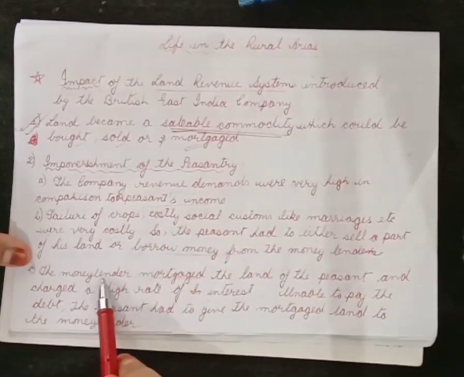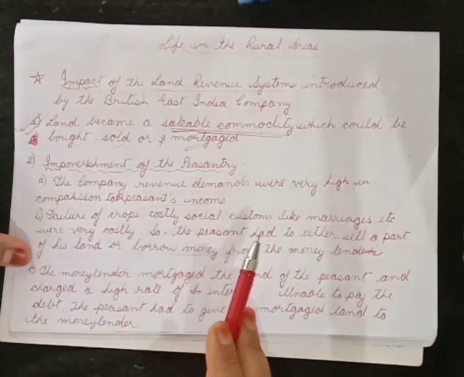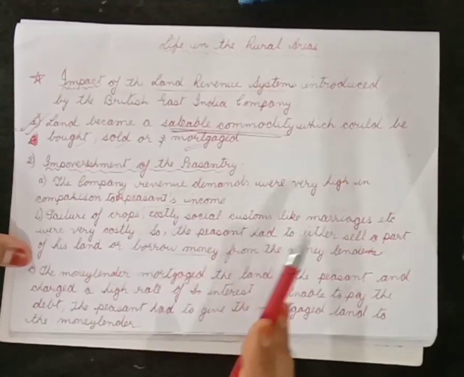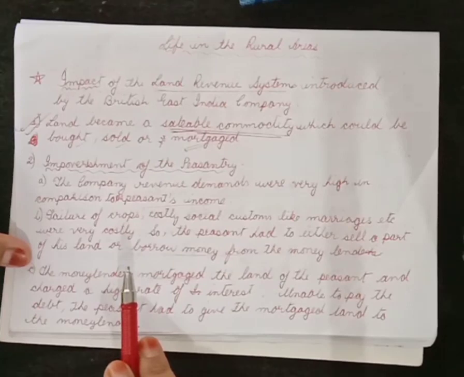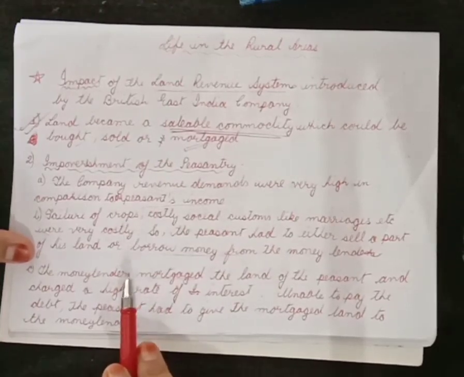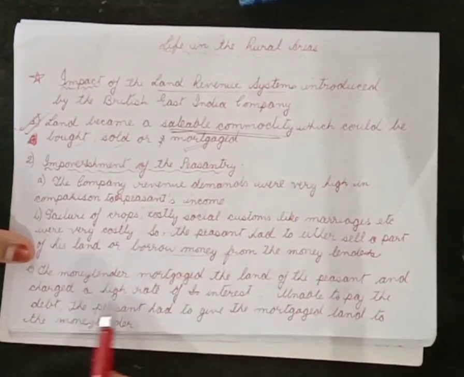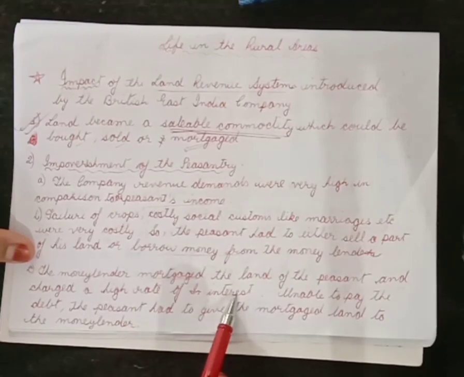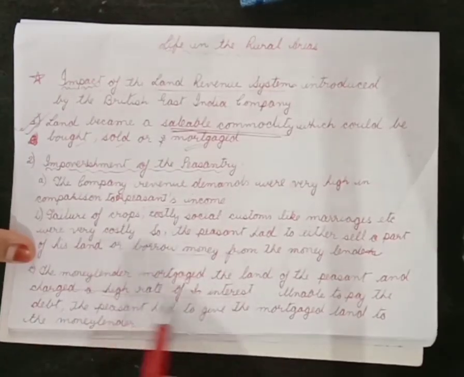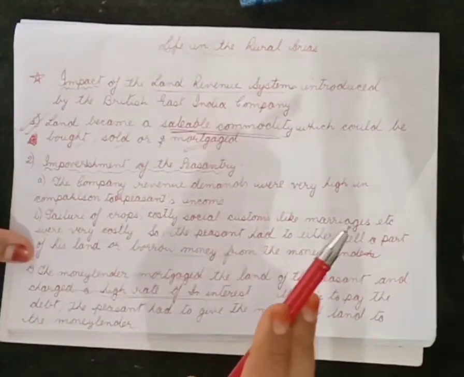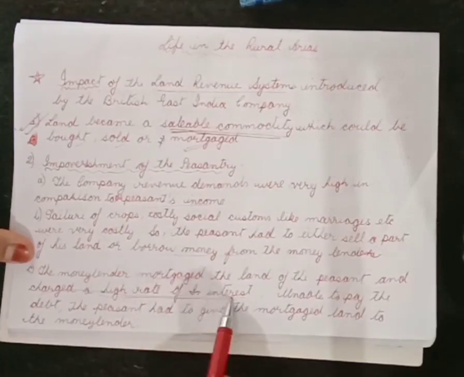That means the moneylender would lend some money in lieu of the land rights that the peasant would surrender, and he would also charge a high rate of interest. The money that the moneylender lent had a high rate of interest.